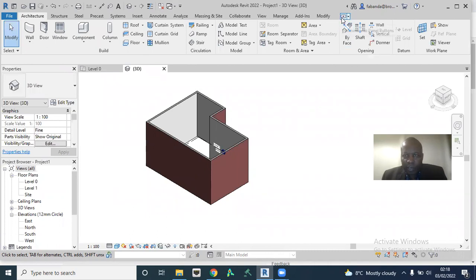So you keep on toggling. Here, you keep clicking and going around. You're definitely going to bring it back to what you want.